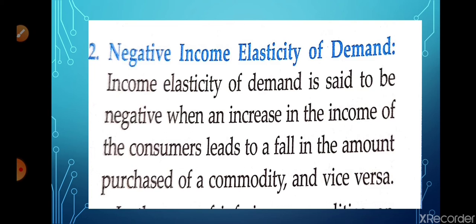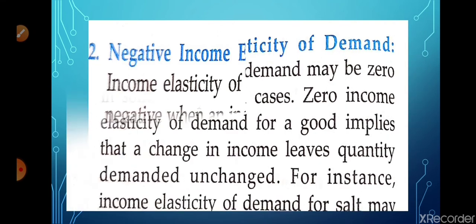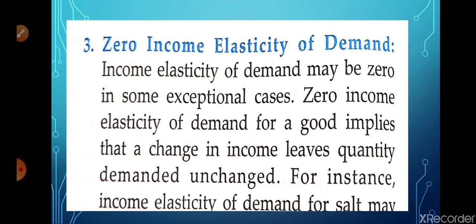So now we are going to discuss the next topic, that is zero income elasticity of demand. Zero income elasticity of demand means there is no relationship between the quantity of the commodity and the income of the consumer. Either the income is decreasing or the income is increasing, there is no change in the quantity demanded by the consumer. That is known as zero income elasticity of demand, meaning no relationship between the quantity demanded and the income of the consumer. I hope this topic is also clear to you.